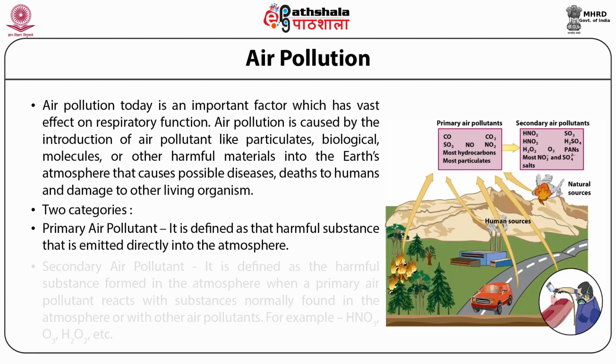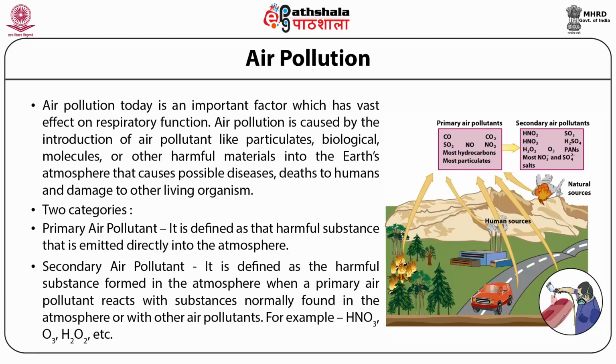On the other hand, secondary air pollutants are defined as the harmful substances formed in the atmosphere when a primary air pollutant reacts with the substances normally found in the atmosphere or with other air pollutants. For example, H2O2 and HNO3, etc.